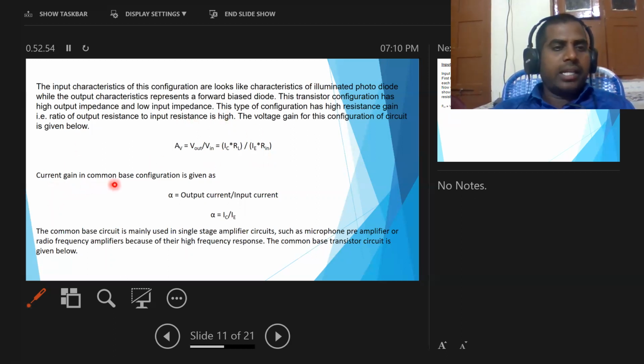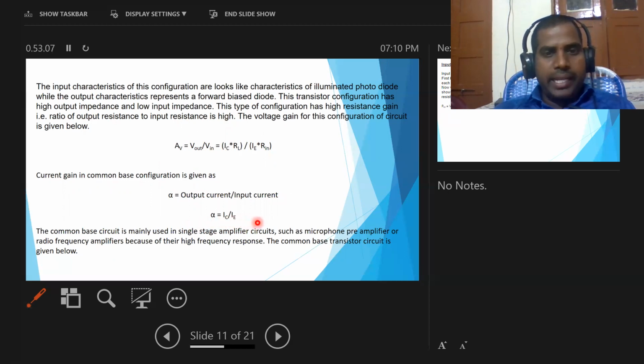Now the current gain in common base configuration is denoted by alpha. It is equal to output current by input current. That means alpha equals IC by IE.